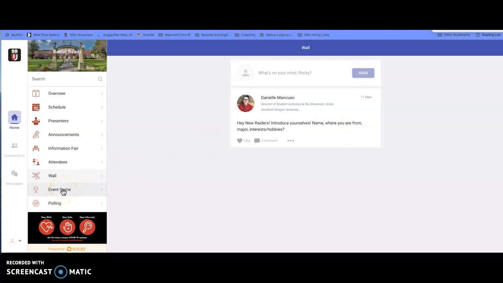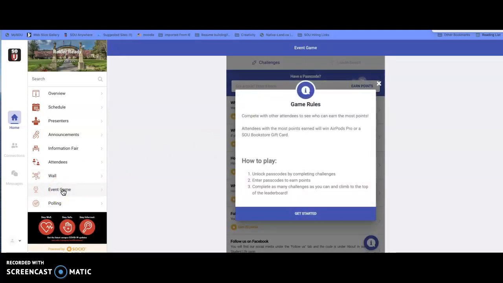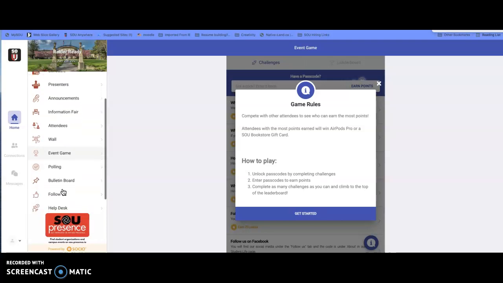And don't forget about the event game. This is pretty neat too, and it's already begun. We've given you a list of tasks to do. You have to complete them, and you earn points. There are some really great prizes that we're coming up with. So the winner of the event game will be pretty happy.